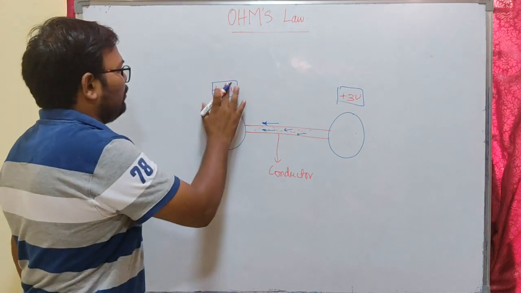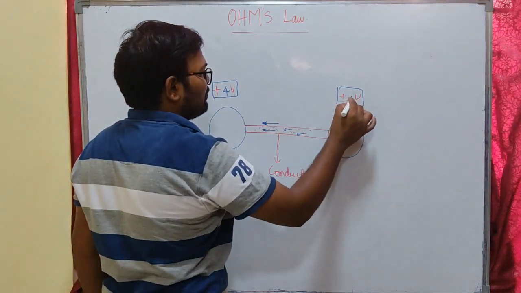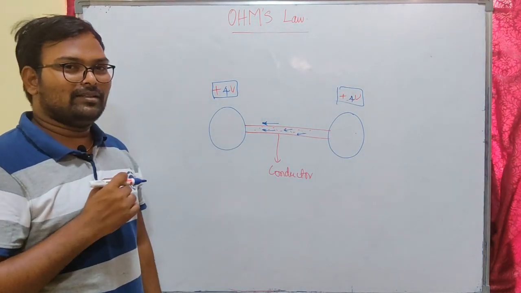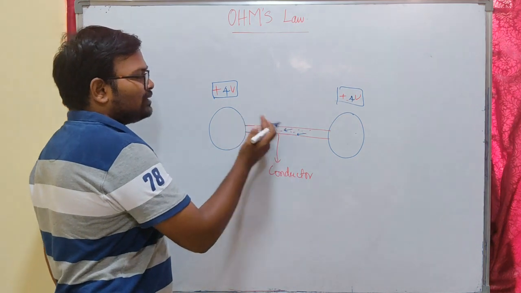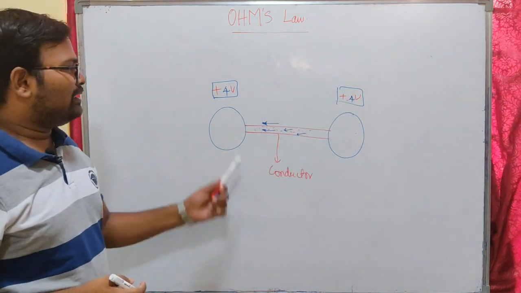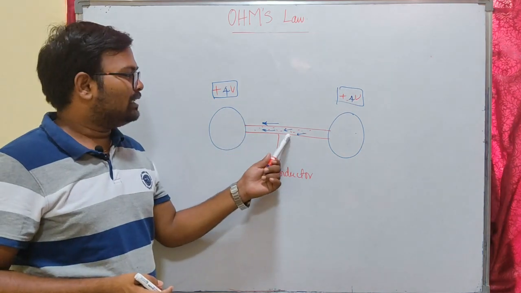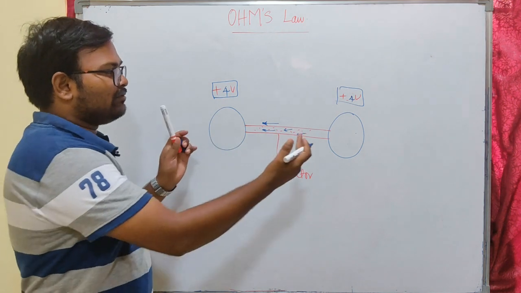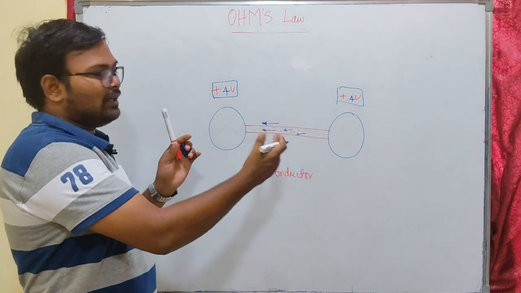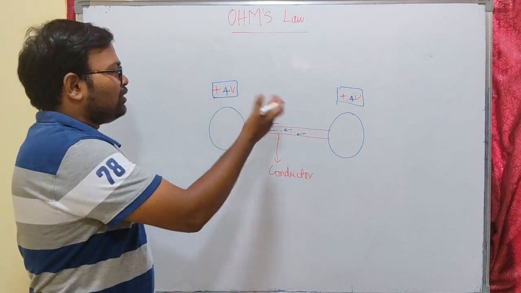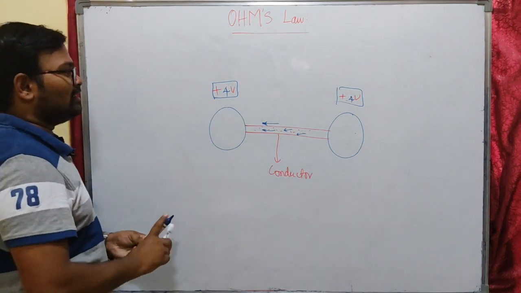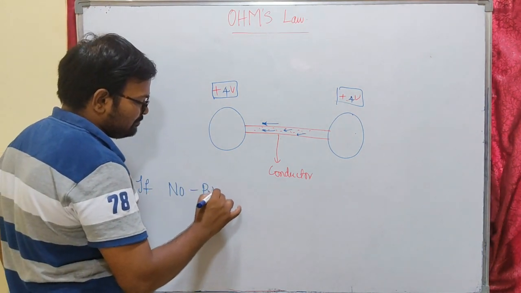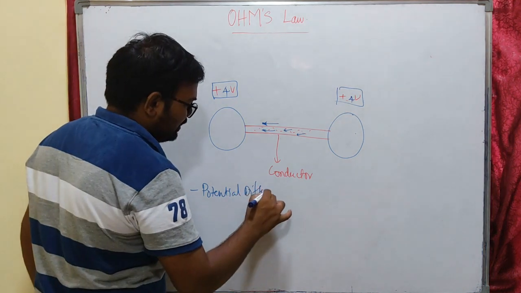Now if I apply 4 volts on both the bodies, what will happen? The potential on both the charged bodies is equal. That means this body will have the same influence on the electrons as this body has. The influence of positive charge on these free electrons is the same on both sides of the conductor. That means the electrons have nowhere to go, because the pressure applied on both sides of the conductor is the same, and the electrons can't move from one place to another because the potential is the same. That means we don't have any potential difference here. If there is no potential difference, there will be no current.